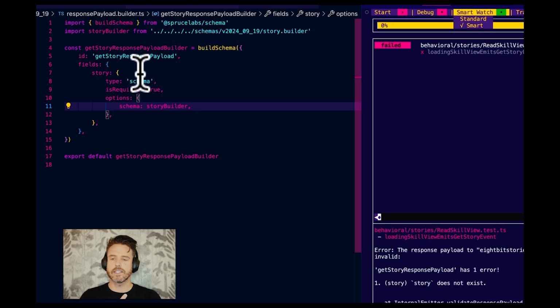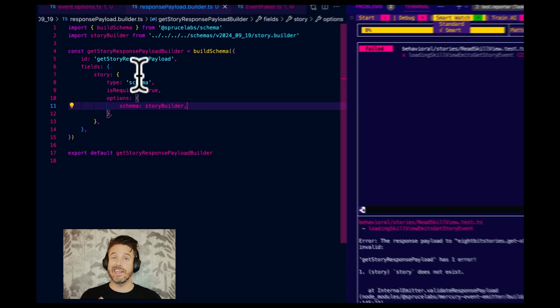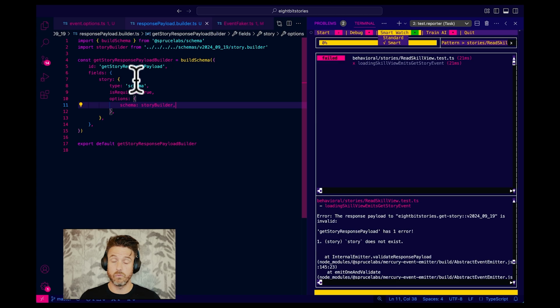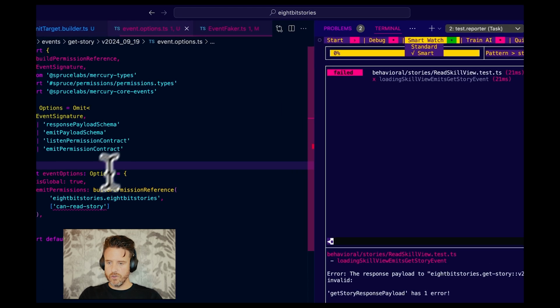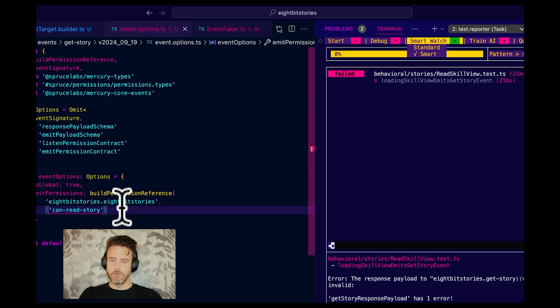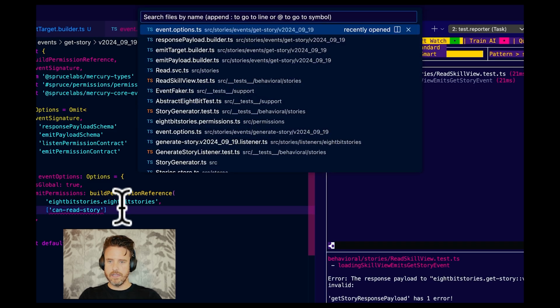So the schema, if I went story schema, that's production code. We don't want to include built generated code in a builder, in a configuration, because that will create a cyclical nightmare. So inside of a builder, we're referencing another builder. Fine. Let's do one more thing. Let's create a can read story permission. So I'm going to go 8.perm.